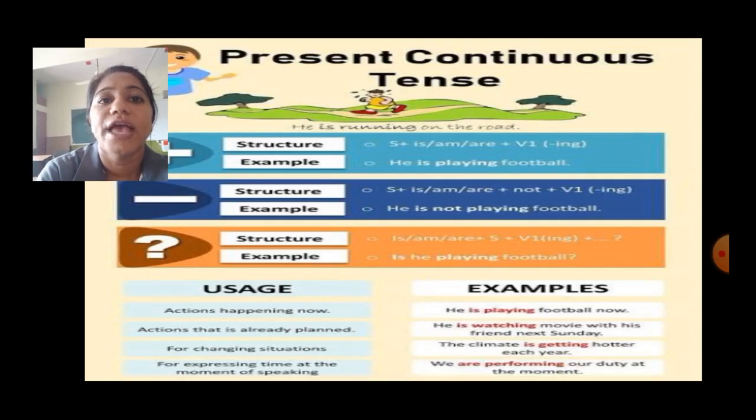So, for action happening now, action that is already planned, action for changing situation, and for expressing time at the moment of speaking, we will use present continuous tense.